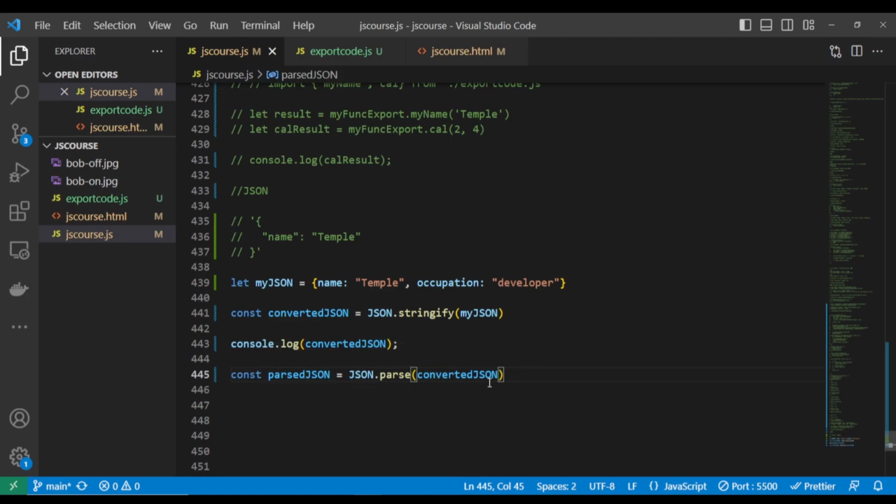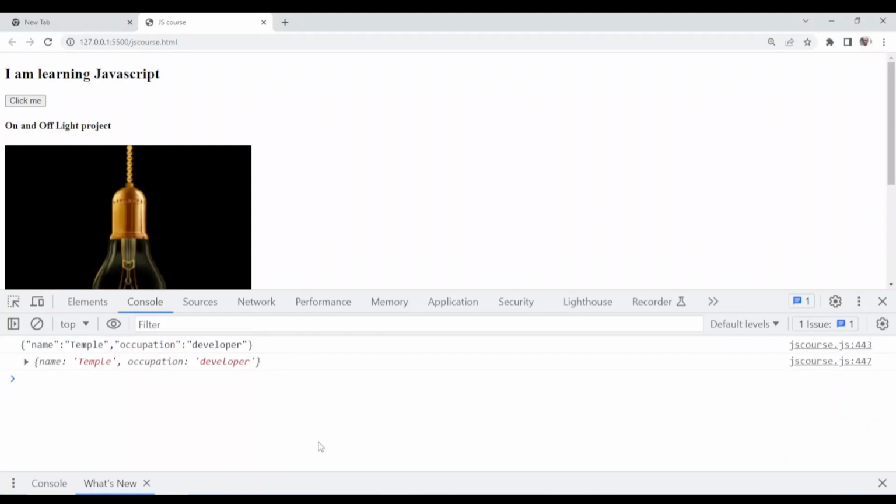So now, if you look at this, parsedJSON. Let me comment this, let me just leave it there so that we'll see the difference between the JSON and the one we have parsed. So if you look at this now, you see that this one is the converted JSON. This is the JSON file. Now we are trying to reconvert that JSON file into a normal object. I want us to see the difference. So let's go to our code now. You can see the difference. This first one is the JSON file, the keys are enclosed with double quotation marks, while this one is a normal object. You see, that's the difference.